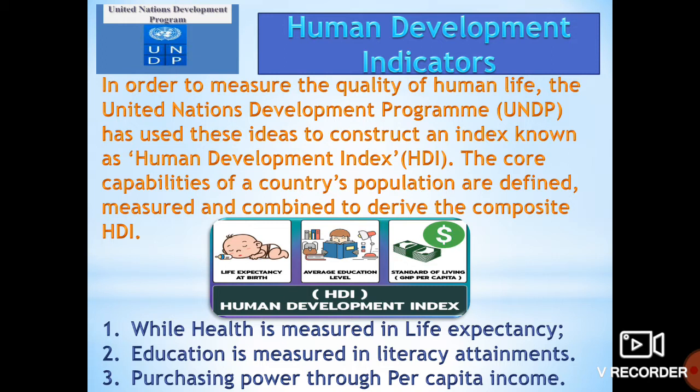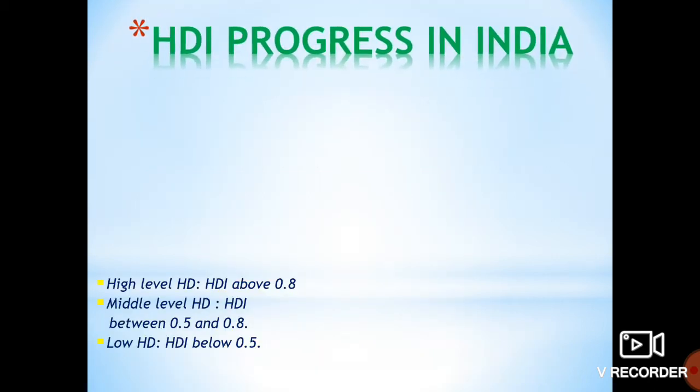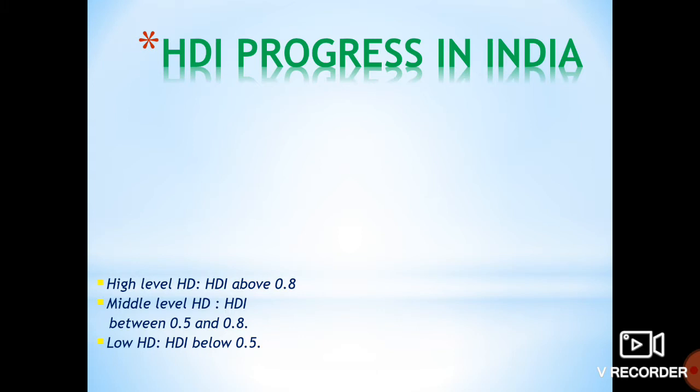Now, if the per capita income is good, then only a person has the power to purchase something. So individual income is also taken into consideration, and when all these things are achieved, then only we can say that there is human development. Now, what is the condition of human development in India? What progress can we see?